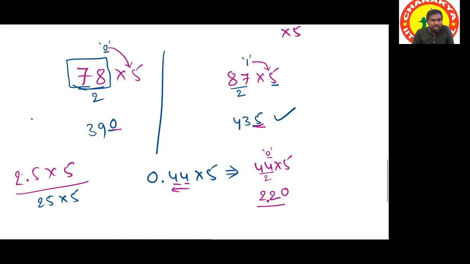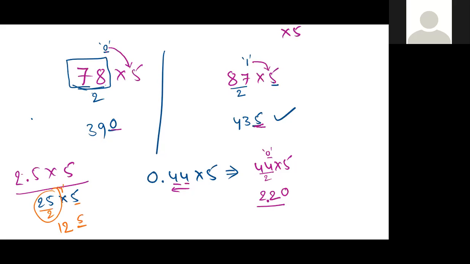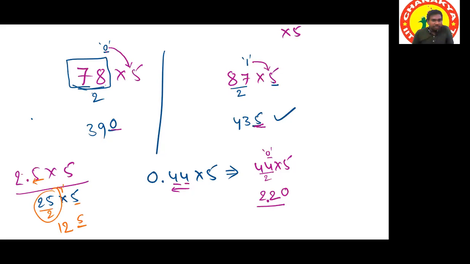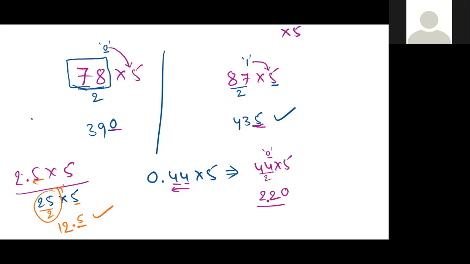Instead of multiplying by 5, I'll divide this number by 2. When you divide this number by 2, 12 times it is 24. Now 1 is the remainder. If 1 is the remainder, the last digit will be 5. Now keep the decimal point after 1 digit from the right side. So it will be 12.5. Okay, understood.